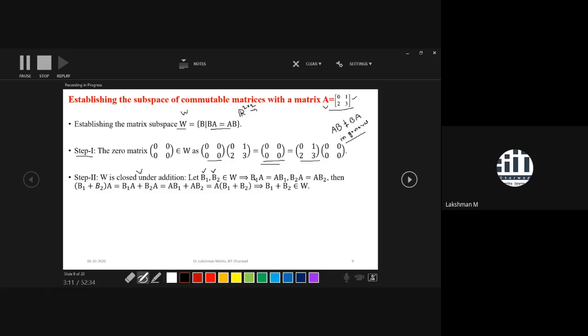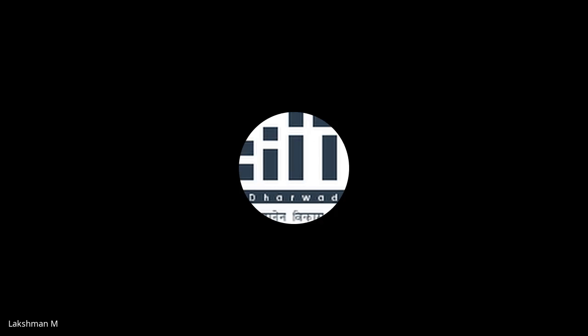Since B1 and B2 come from W, B1 is commutative with A. That means B1 times A equals A times B1. Similarly, B2 is from W, so B2 times A equals A times B2. Now we will see whether B1 plus B2 commutes with A or not. So we do the pre-multiplication of B1 plus B2 with A. After simplification, B1 plus B2 times A would be equal to B1 times A plus B2 times A.